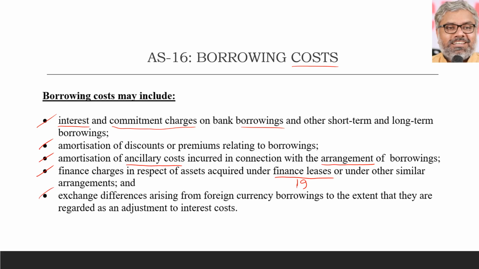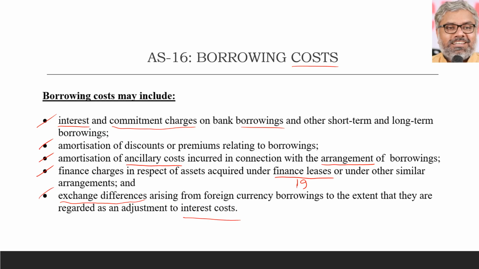Then not only that, this last point is important. We can have a question on that. Exchange differences arising from foreign currency borrowings, to the extent they are regarded as adjustment to interest cost. Not the entire exchange differences. Exchange differences from foreign currency borrowings is dealt with in accounting standard 11. But to the extent they are regarded as an adjustment to interest cost was an exclusion to accounting standard 11, if you remember, because that was supposed to be dealt in accounting standard 16. That is where now it is being covered.